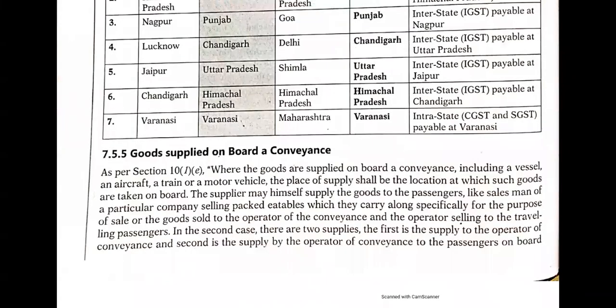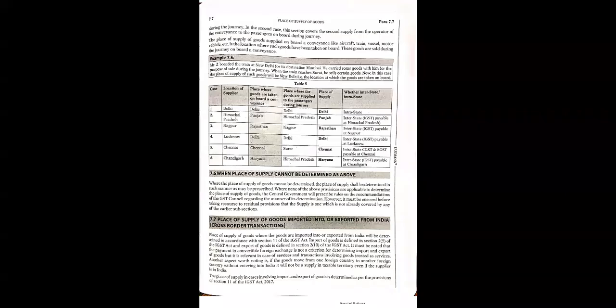Next is goods supplied on board a conveyance. Where the goods are supplied on board a conveyance, including a vessel, an aircraft, a train, or a motor vehicle, the place of such supply will be the location at which such goods are taken on board. So it can be the location where such goods are taken on board or given on board. That particular location is called the place of supply. Okay, let us see the example here.